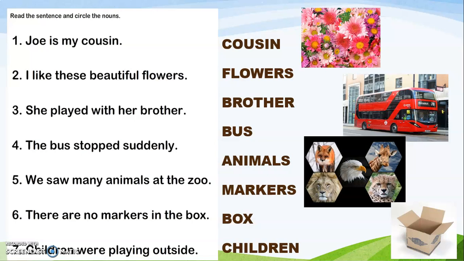Then there are no markers in the box. So box is one single, but there are no markers. Markers are many. And children were playing outside. One is child, many becomes children. So these words like cousin, flowers, brother, bus, animal, markers, box, children are telling us that we are going to talk about some nouns which are known as one and many.